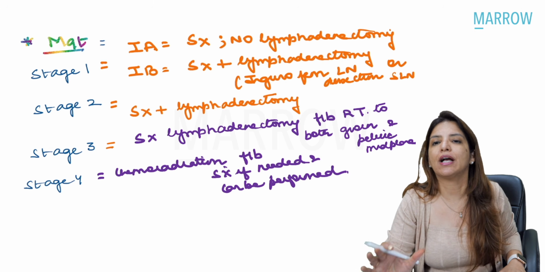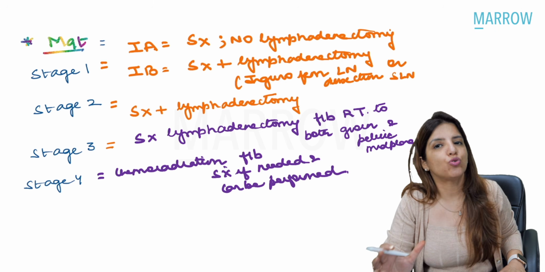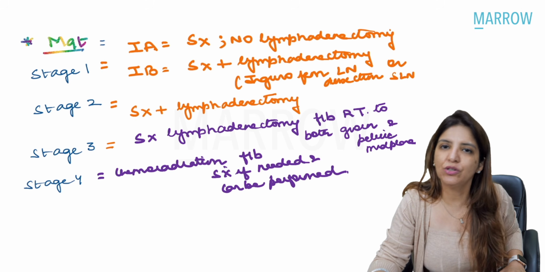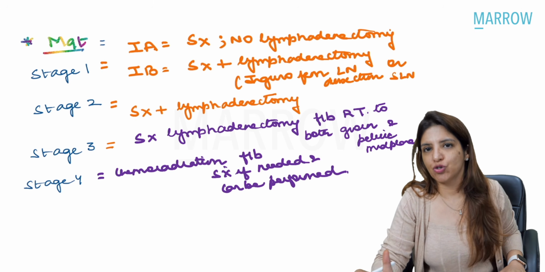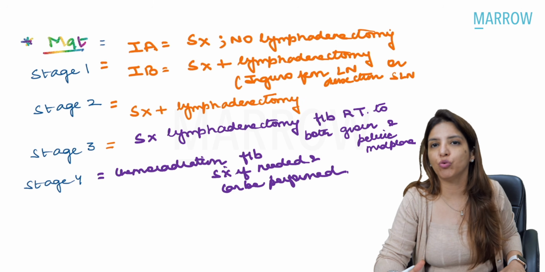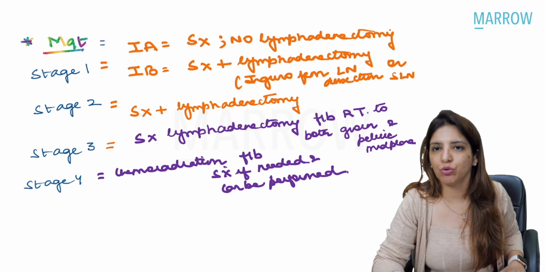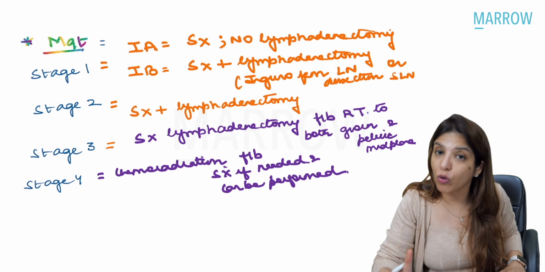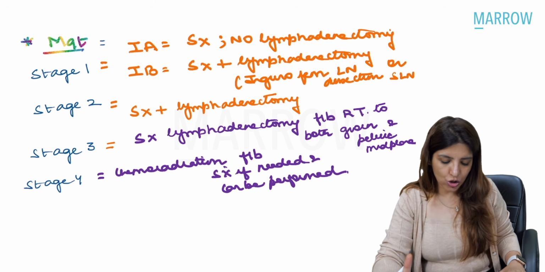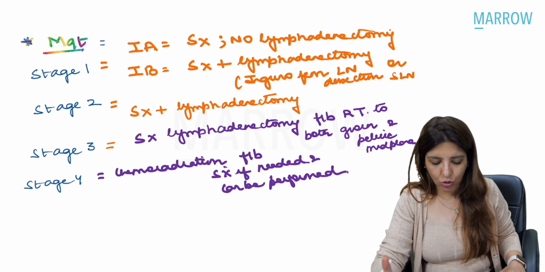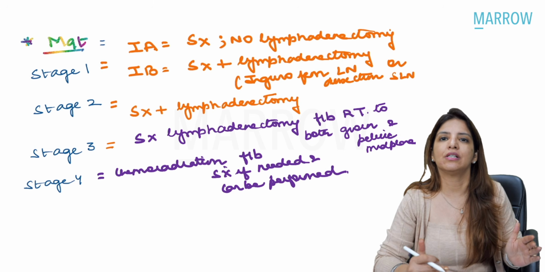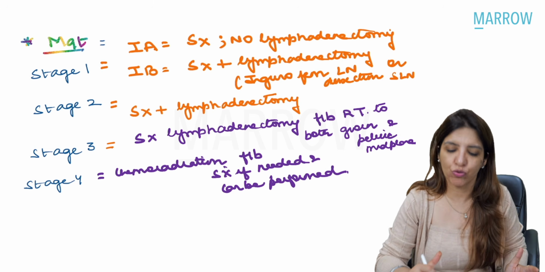Right? So in stage 3 comes the role of radiotherapy, where you are going to do surgery, lymphadenectomy, and follow it up with radiotherapy. Some of the studies have shown that in stage 3, it is better that you don't do a proper lymph node dissection. You simply do radiotherapy, because lymph node dissection followed by radiotherapy leads to increased chances of morbidity. Right? In stage 4, you have to go for chemoradiation followed by surgery if it is needed and if it can be performed. Clear? So this is the broad outline of management for vulval cancer.